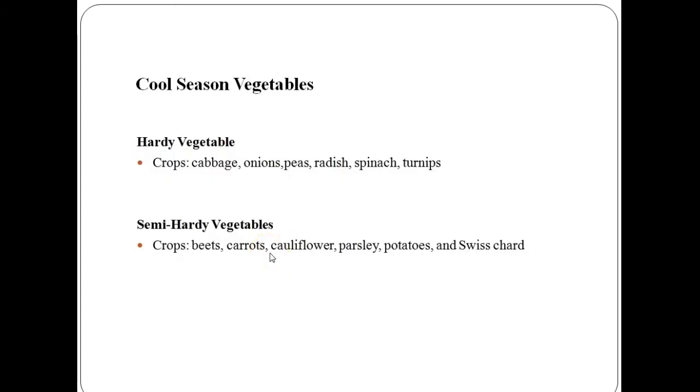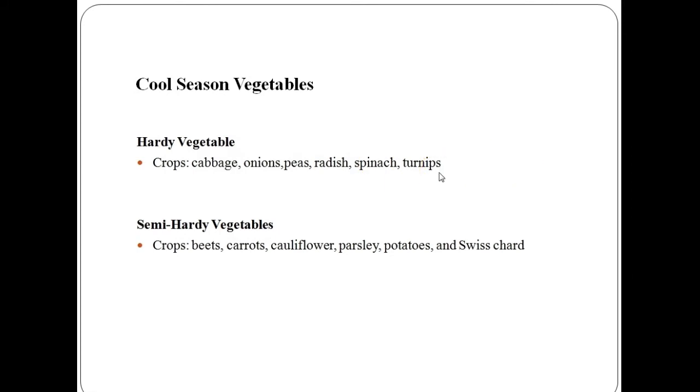Now let us see some of the vegetables which are planted in cool season. These vegetables prefer cool growing temperatures, that is 60 °F to 80 °F, and lose quality in hot weather. They are often replanted midsummer for fall harvest. Cool season vegetables consist of hardy vegetables and semi-hardy vegetables. Hardy vegetable crops are cabbage, onion, peas, radish, spinach and turnips.